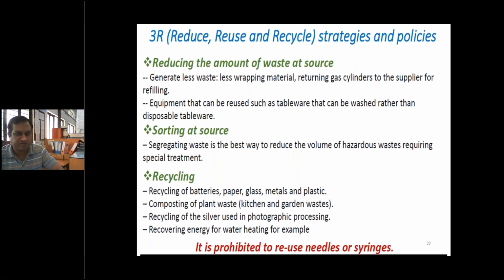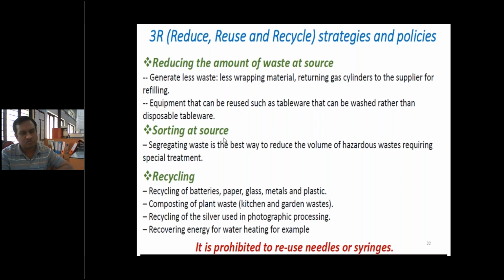So reducing the amount of waste at source means generating less waste, less wrapping material, and returning gas cylinders to the supplier for refilling rather than replacing with a second cylinder, third cylinder, etc. Then equipment that can be reused, such as tableware that can be washed rather than disposable tableware. So we have to avoid disposable materials to reduce the amount of waste generated.